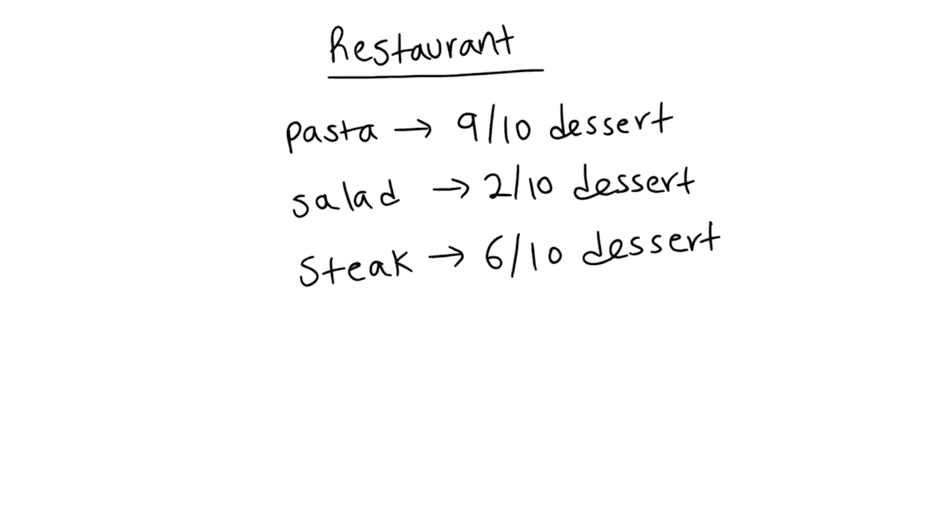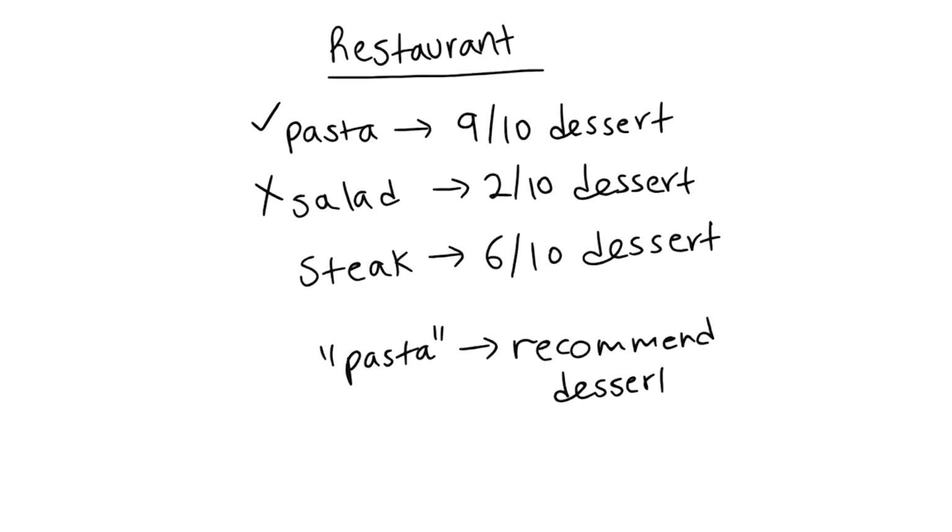So basically how the algorithm is going to work is it's going to count the number of customers that have ordered dessert after each meal. In this case, there's a high number of customers that order dessert after eating pasta, and a low one after eating salad. So if the customer eats pasta, it's going to recommend that they have dessert. And in the case that they eat salad, it's not going to make the recommendation.